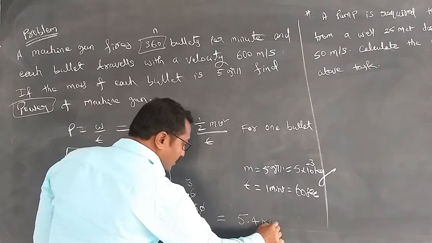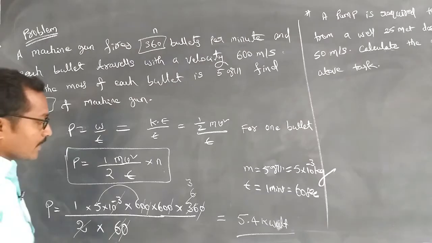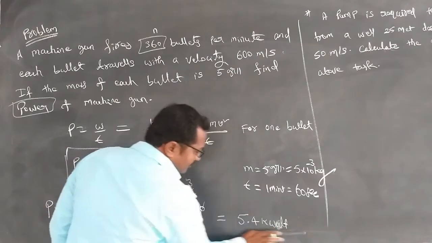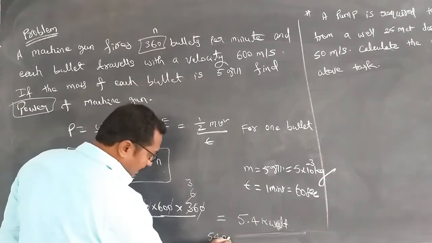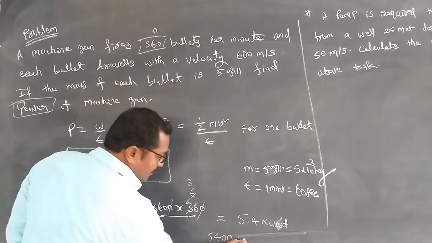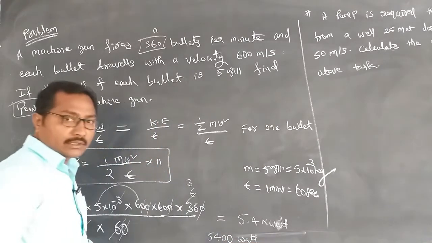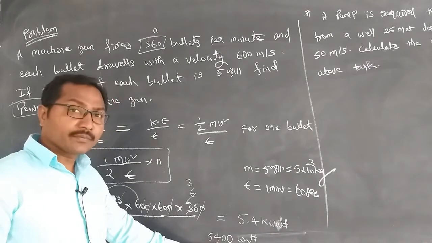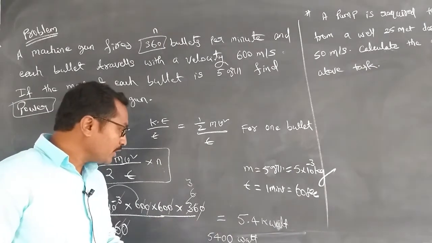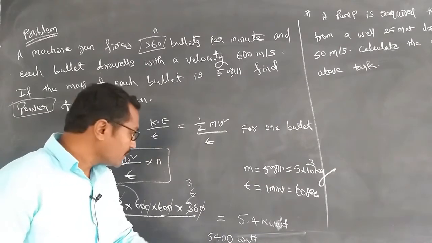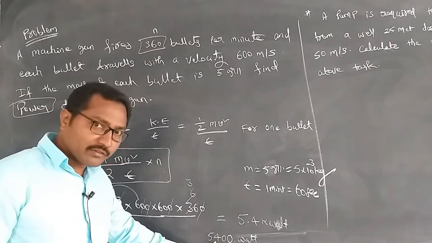5.4 kilowatt. Otherwise, the value of this one will come like this, 54 and a half watt. If you observe the options, if the option is like this, it will be the right answer.